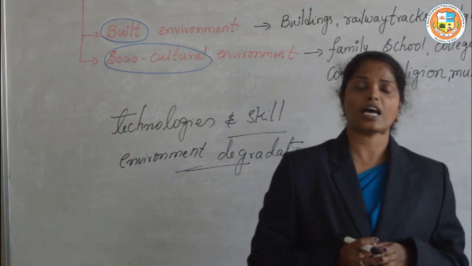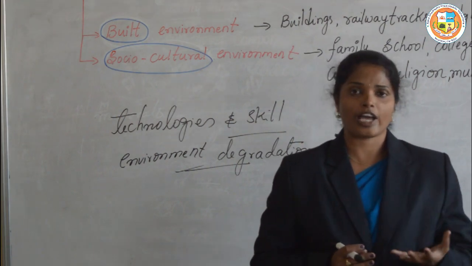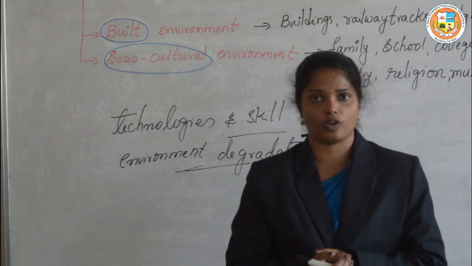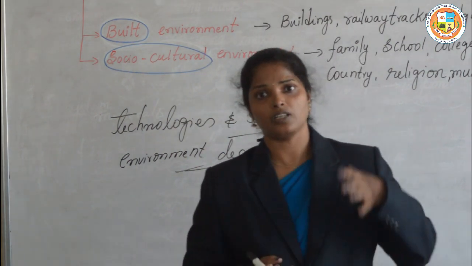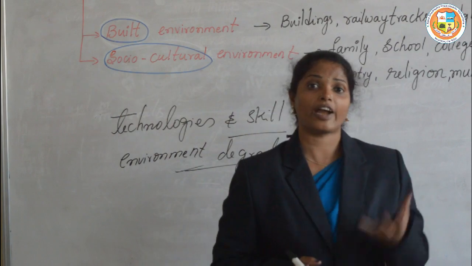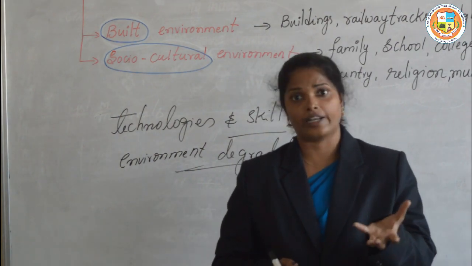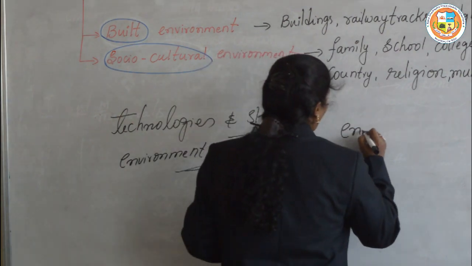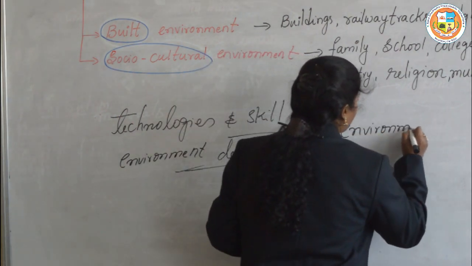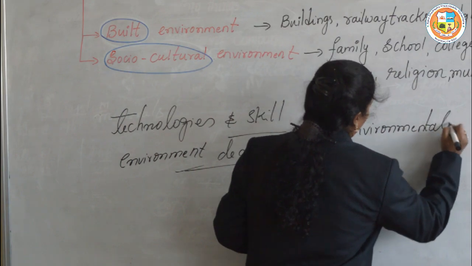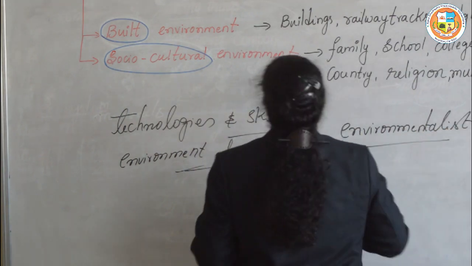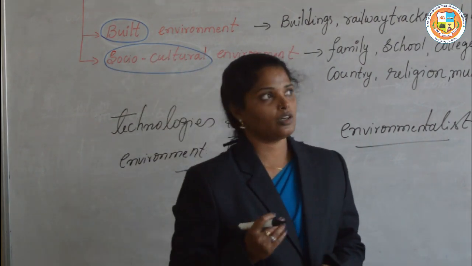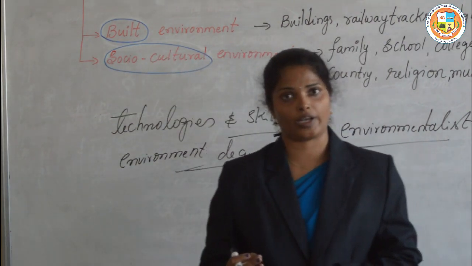So we started damaging and spoiling the environment. Some people came forward to fight against this damage to the environment. Those are called environmentalists, for example Sundarlal Bahuguna, who started the Chipko movement.